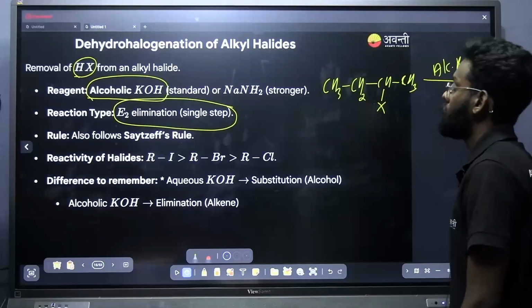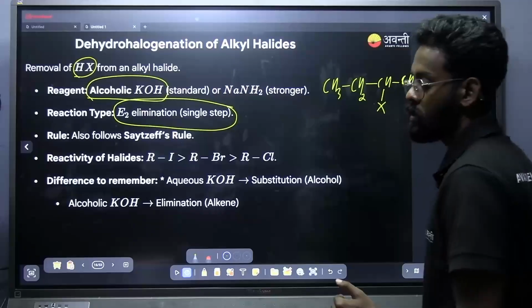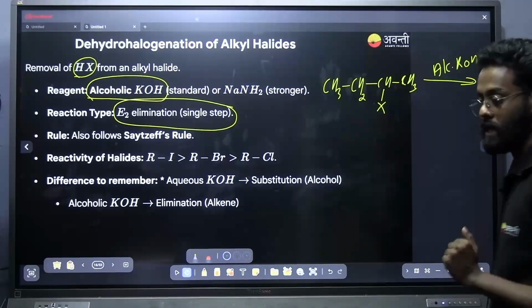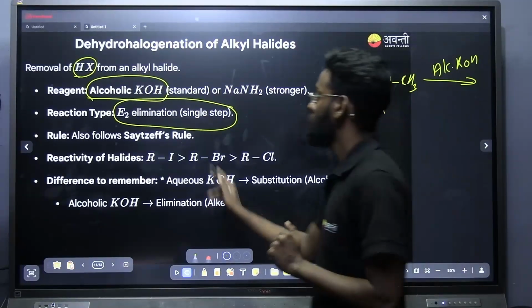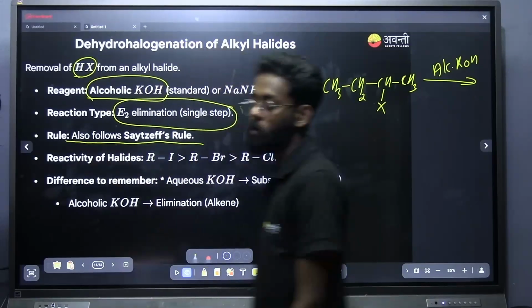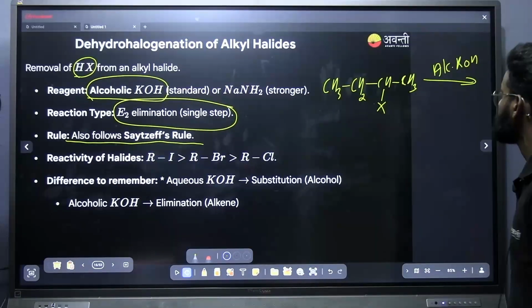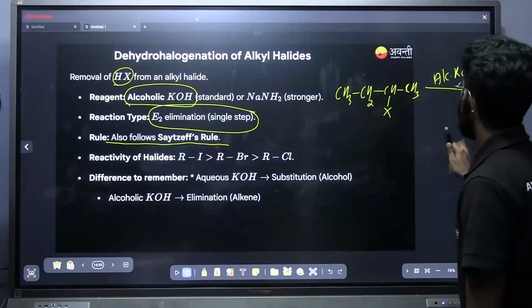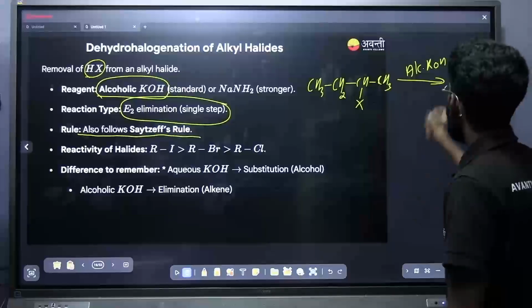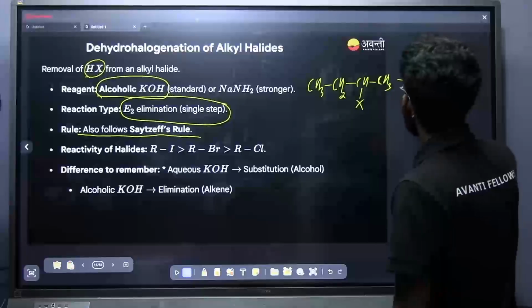In the E2 elimination, what is the product you got? You got the product alkene. Now remember that E2 elimination always follows the Saytzeff rule. What is the Saytzeff rule? I can tell it by mentioning the products here. What are the products that you can see here? It is an E2 elimination.